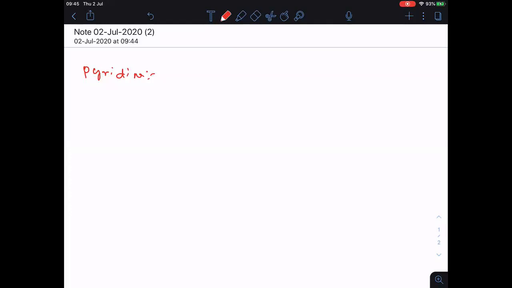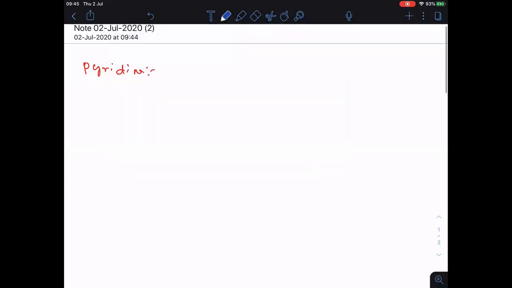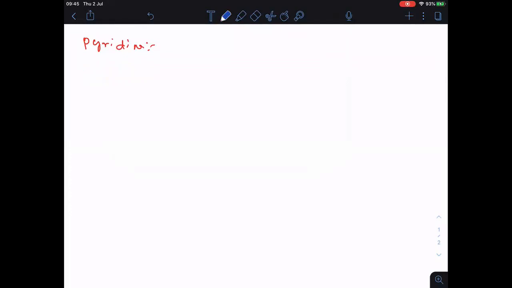Clear? So what is this pyridine? What is its structure? And how to know whether it is basic? All these things we are going to see now. First of all, what is the structure of pyridine? This is the structure of pyridine. Nitrogen contains a lone pair.